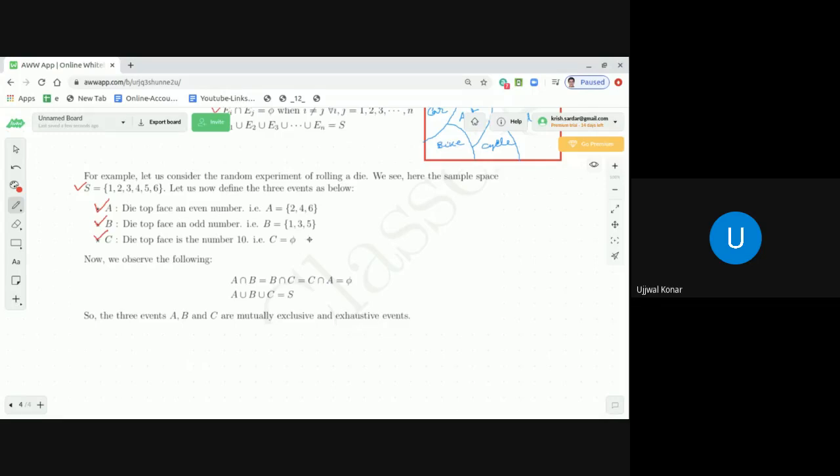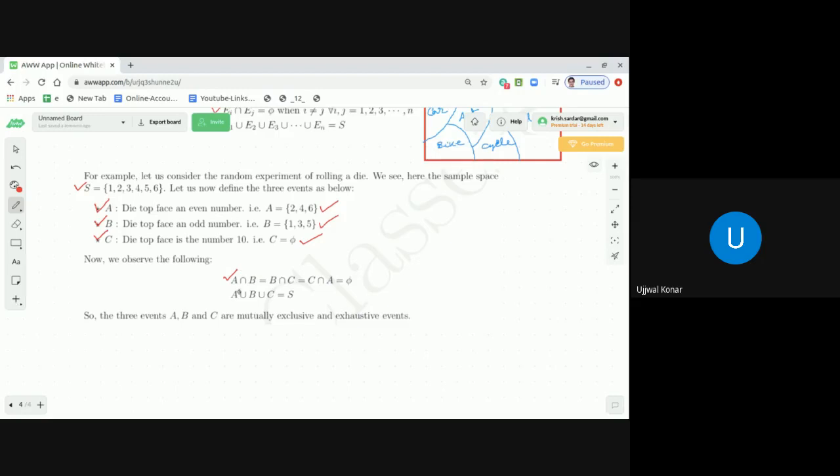So now these are the set A, 2, 4, 6, set B containing the elements 1, 3, 5, and set C is a null set. Now if you see, A intersection B, B intersection C, and C intersection A are all empty.